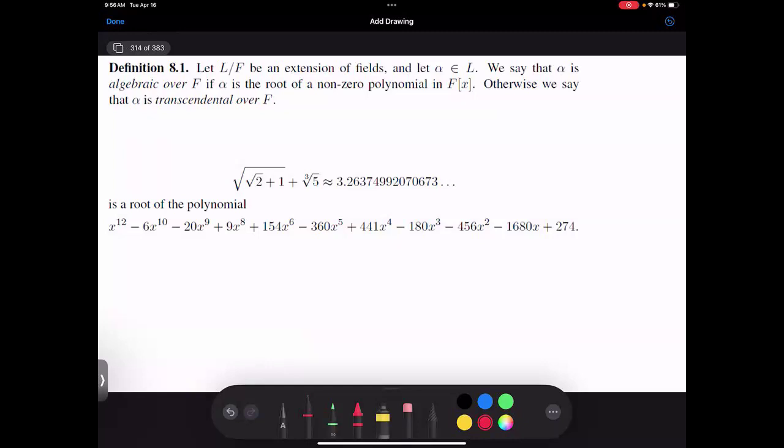So L over F is going to be an extension of field. For big F, think maybe the rationals or the reals. Let alpha be some element of L. We say that alpha is algebraic over F if it is a root of a non-zero polynomial in F[X]. So what is F[X]? This is going to be all polynomials P(X) of the form A0 plus A1X plus ... plus AN X to the N, where each AK is in F. I'm not specifying what the degree of the polynomial is. It's just a polynomial of finite degree with coefficients in big F. So you're algebraic if you're a root of a non-zero polynomial like this, otherwise you're transcendental.